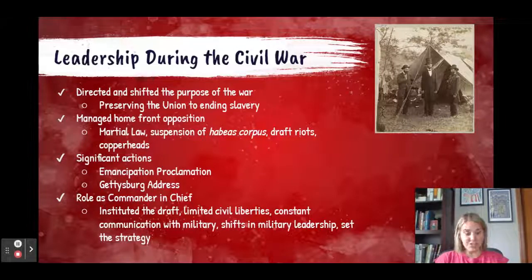He had some significant actions. According to AP curriculum, you absolutely need to know the Emancipation Proclamation and the Gettysburg Address. Stay tuned for the next videos on those 2 events. And in his role as commander-in-chief, he really changed this role. He instituted the draft, the first wartime draft in American history. He limited civil liberties, which happens again in future wars. He maintained constant communication with the military through the telegraph. He made significant shifts in military leadership as he fires George McClellan, replaces him, fires him again, replaces him with Grant, and he really set the strategy for the war.